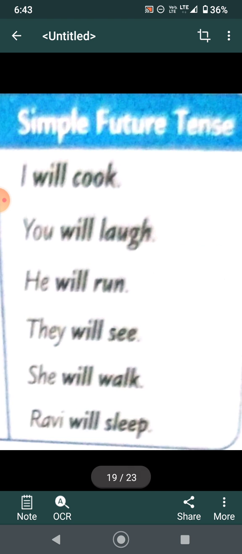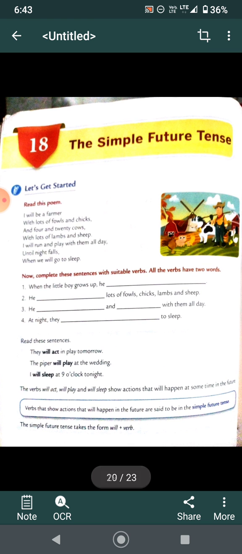Thank you. And now, what are those? Simple future tense. Again, more examples: I will cook, you will laugh, he will run, they will see, she will walk, Ravi will sleep. Now, children, it's your book exercises, meaning book pages.